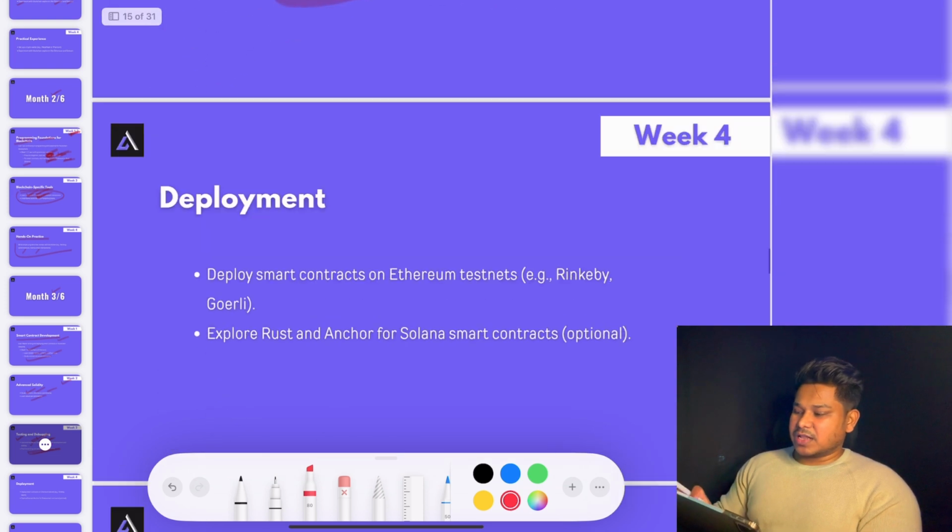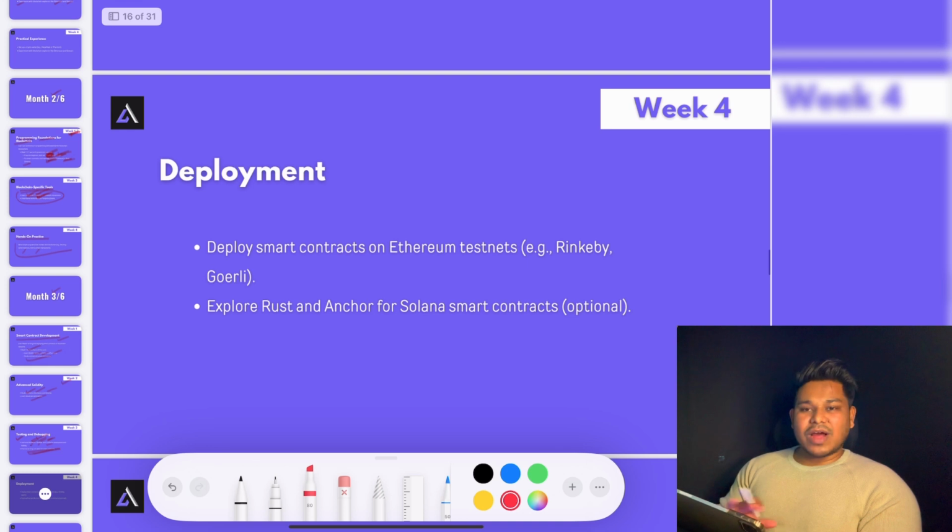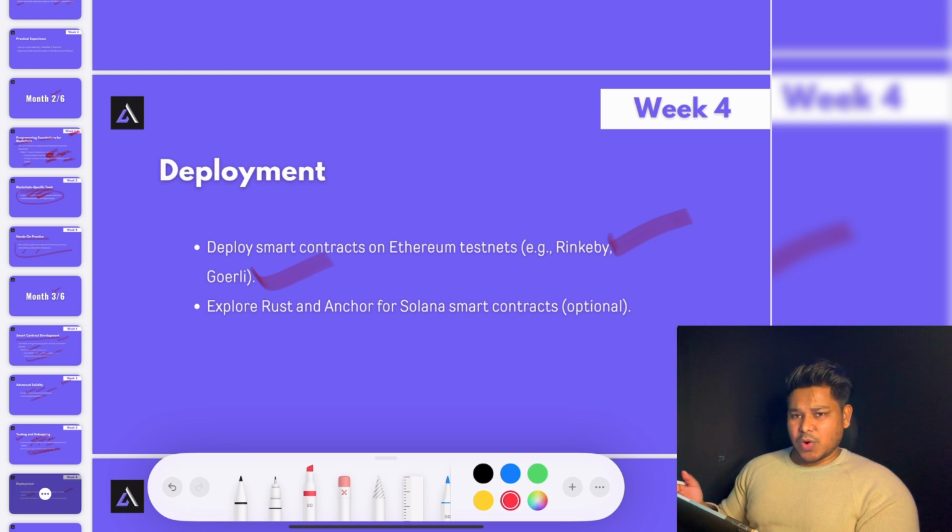Okay. Once you're done with that, then you have to move to week 4. In week 4, you have to learn about deployment, how you can deploy your contract. What are the test networks we have? When we have to deploy to a specific test network, what configuration do we have to do in our project? We can use Hardhat, we can use Remix IDE for deployment. Test networks we have are Rinkeby, Goerli for Ethereum. Even we have Holesky. You can go with the Polygon test networks like Polygon Amoy, Polygon Mumbai, you can use that. And here we have the others. If you are focusing on Solana, Rust, and Anchor, which I would not suggest if you are an absolute beginner. Just focus and stick to the EVM compatible chains at your initial stage.